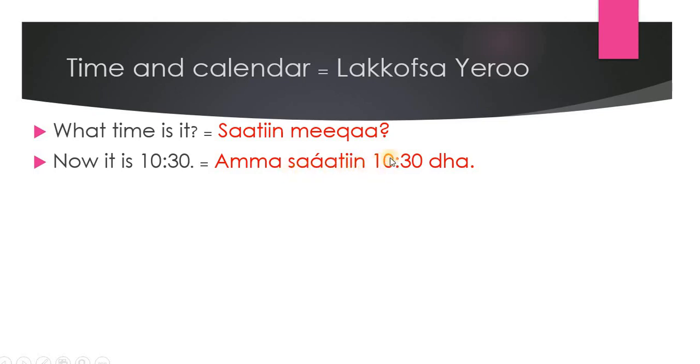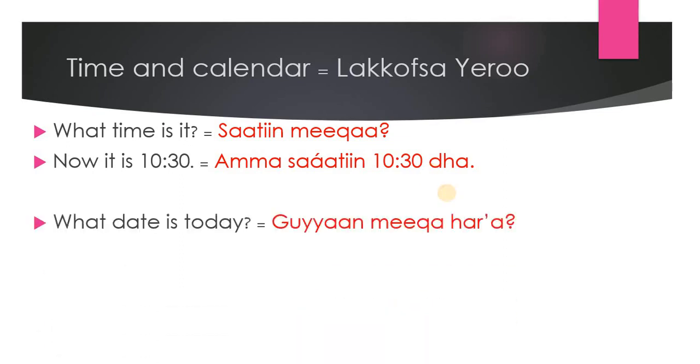Sa'aatiin kudhaniif walakkaadha. Walakkaa means half. Kudhan means 10. There is in Oromo an f, which means and. Kudhaniif walakkaadha. Even though it is not there, we always say it. We don't say kudhan walakkaadha, which would be half 10. We normally say in Oromo 10 and a half. Kudhaniif walakkaadha.